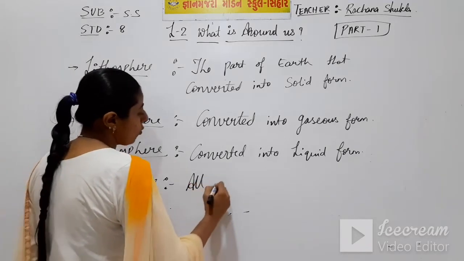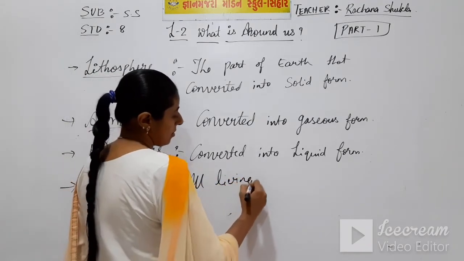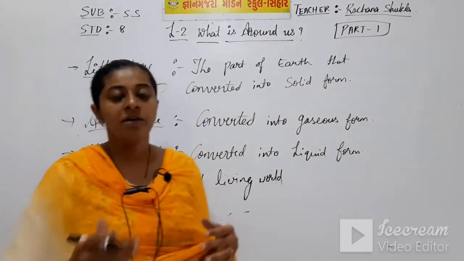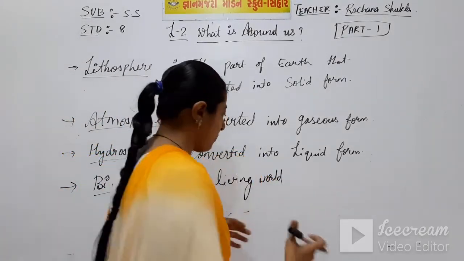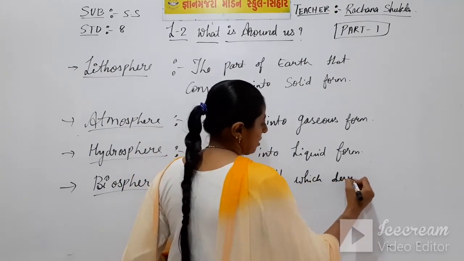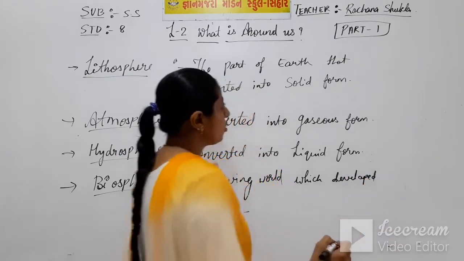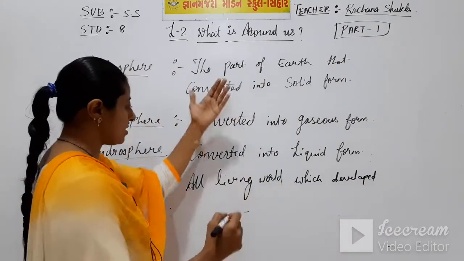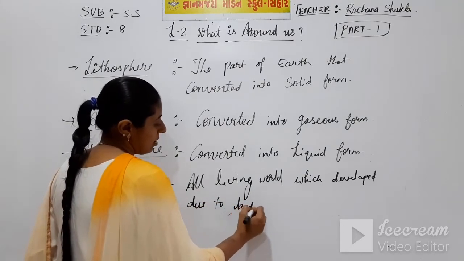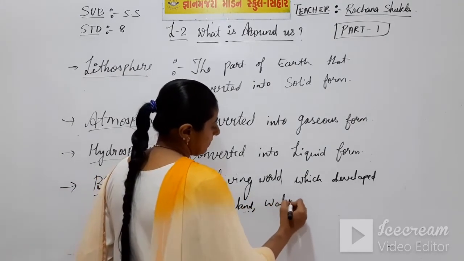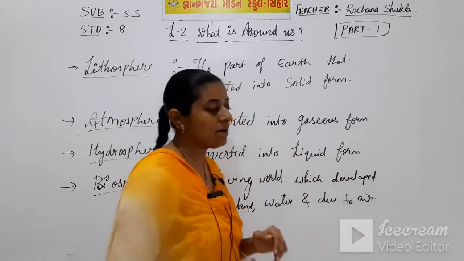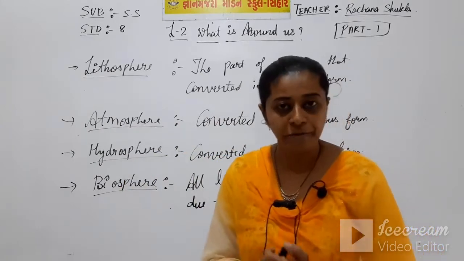All the living world, which started developing, which started originating, which developed due to the above three spheres, that is due to land, due to water and due to air, that sphere is known as the biosphere.